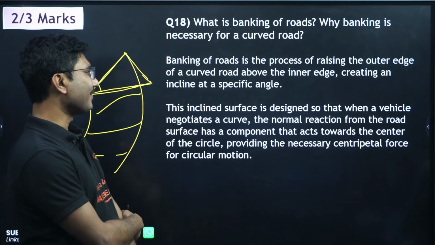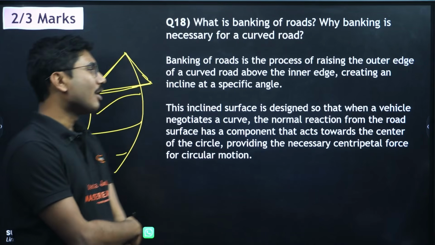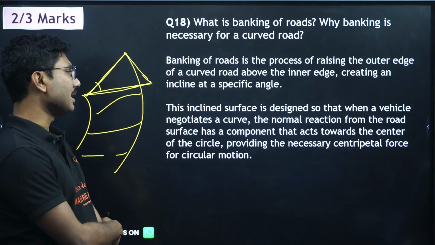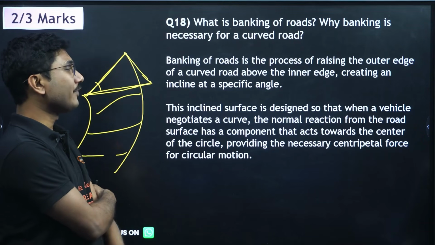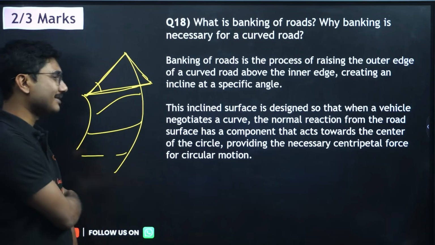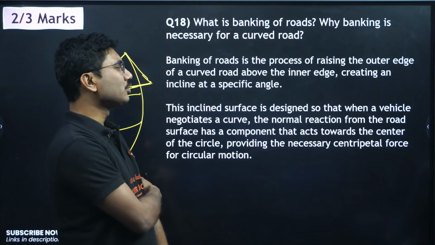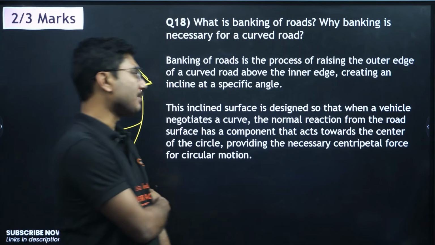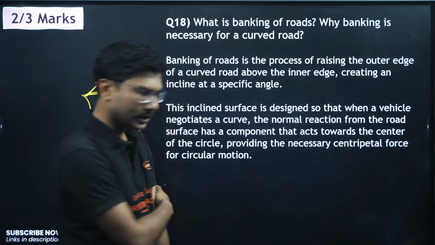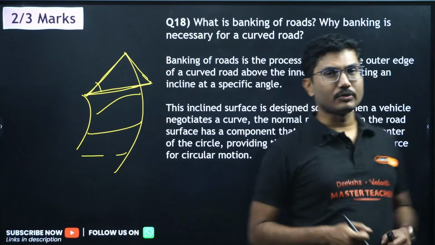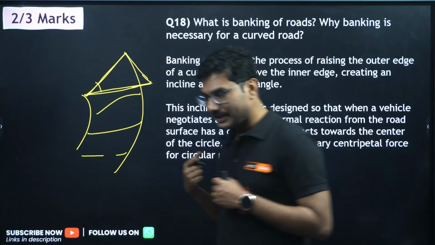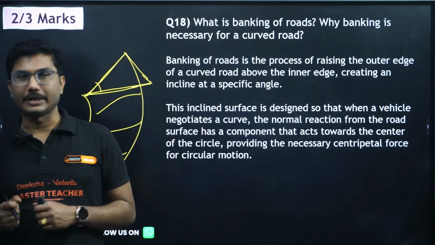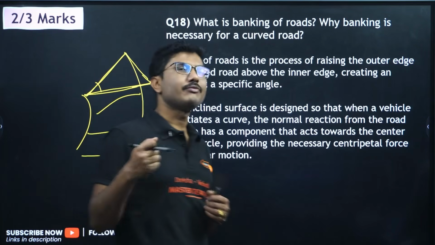This inclined surface is designed so that when a vehicle negotiates the curve, the normal force from the road surface has a component that acts towards the center of the circle, providing the necessary centripetal force for circular motion. Whenever you are moving in a circular motion, there is a force necessary for you to rotate. That force is called centripetal force.